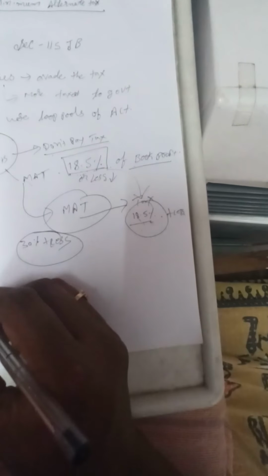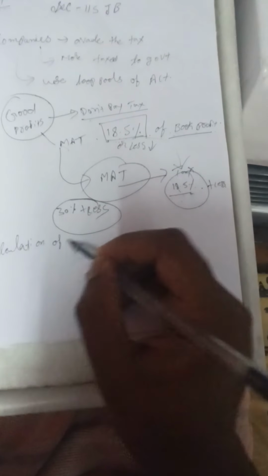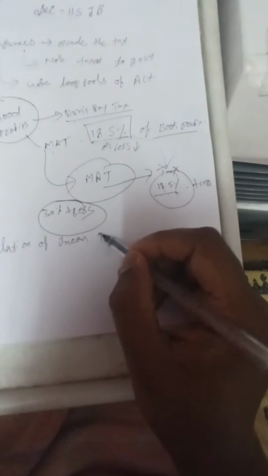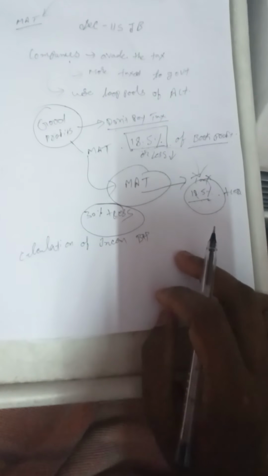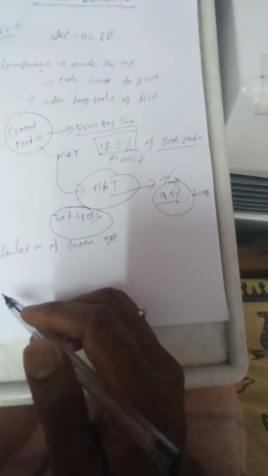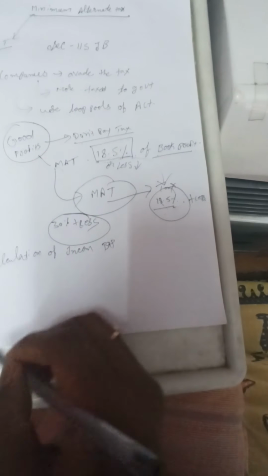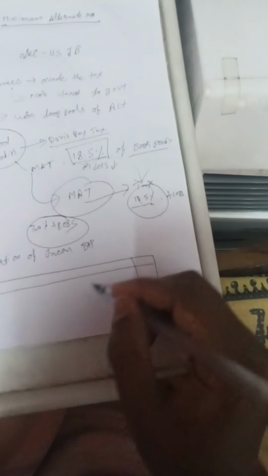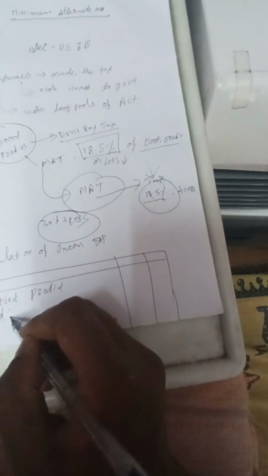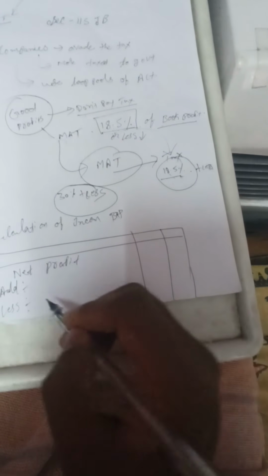And the next question is how they define this book profit. You might have already learned the calculation of income from business and profession. In the same way, you have a format for this: you will take the net profit, you will add some amounts and you will deduct some amounts.